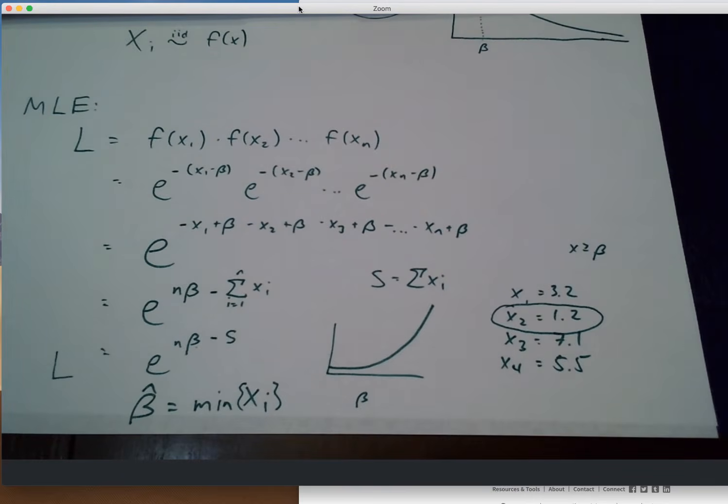And it kind of makes sense. If beta is this minimum waiting time, it makes sense to just look at all the times you've collected and take your smallest. That gets you closest to what that beta is. And so there is that nice intuitive connection, so that we're not all completely lost in the math here.